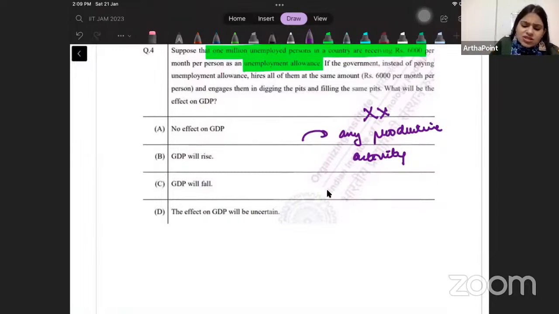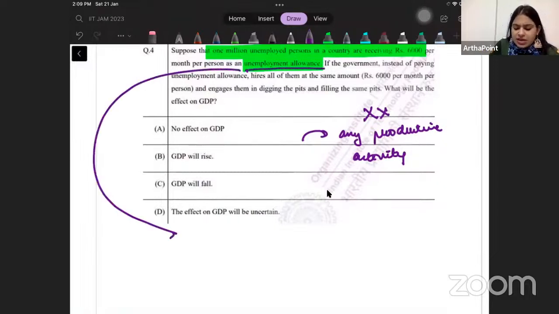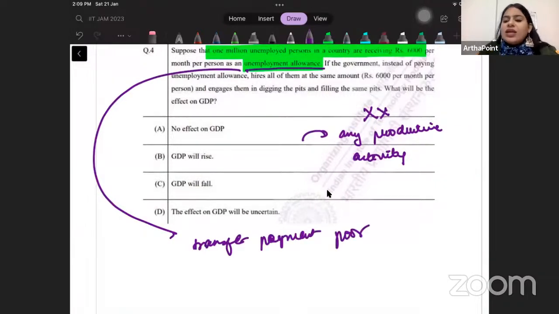So this is just as good as making a transfer payment to any poor person, any person who is below the poverty line. I'm making some payments to him, but he is not involved in any productive activity. If I convert this, and instead of giving this unemployment allowance, I start giving you money only if you work, right?